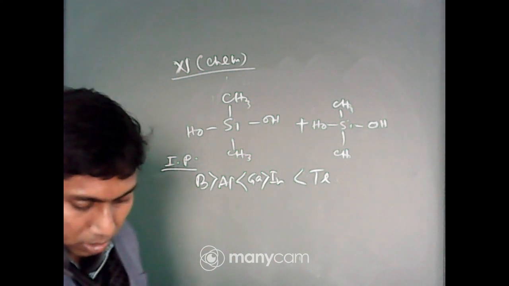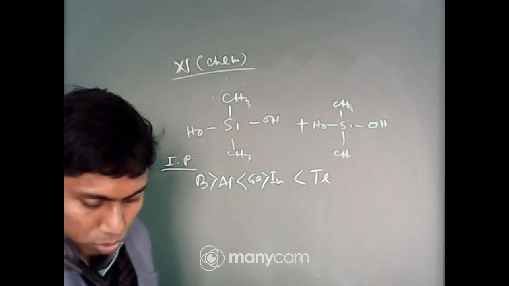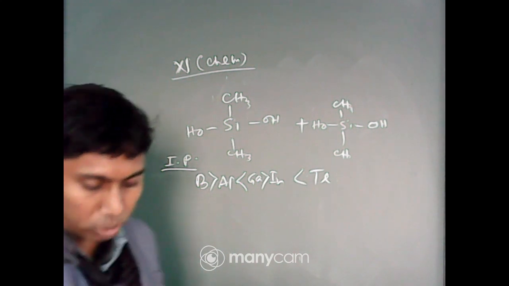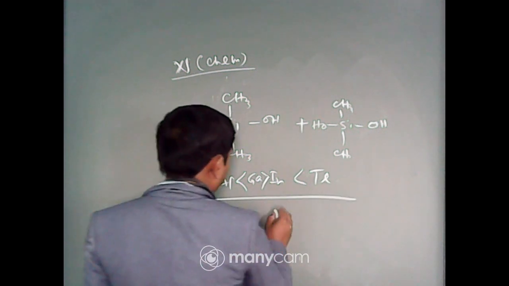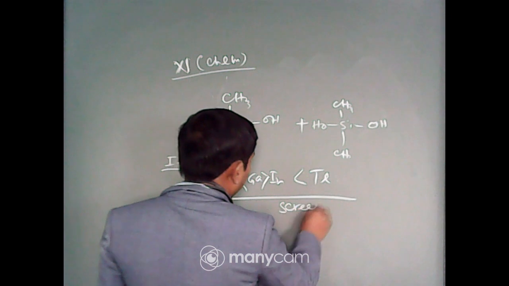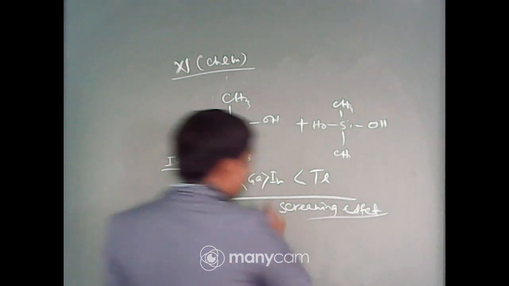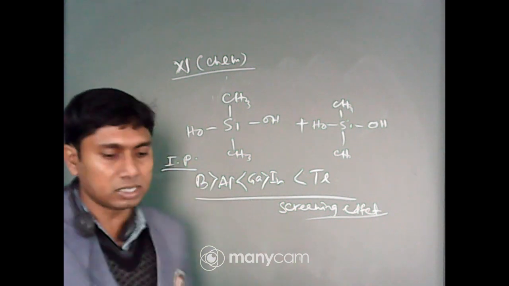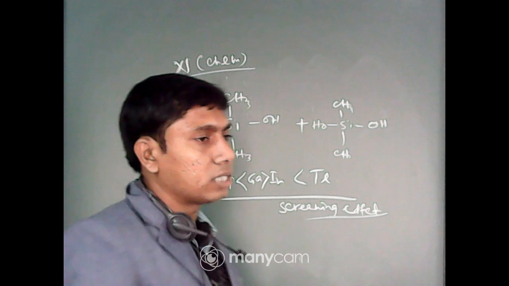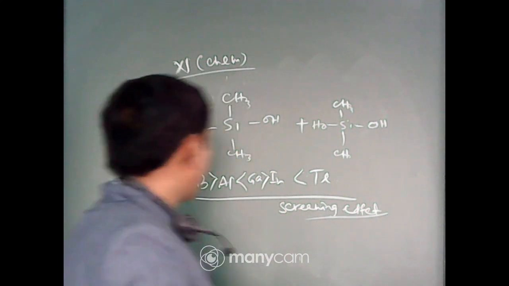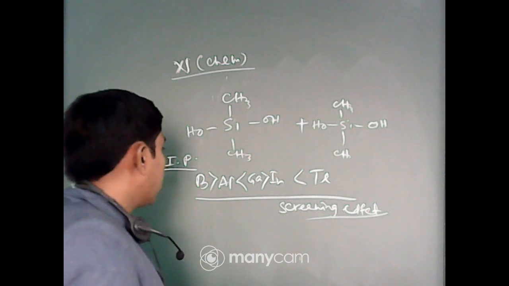And also from indium to thallium, it is due to the poor screening effect. So, it can be explained on the basis of screening effect, that is the filled d orbital, and as the d orbital is filled, it screens the nuclear charge less to the outermost shell, and for this it shows some abnormalities.